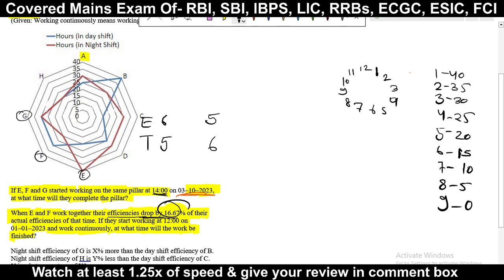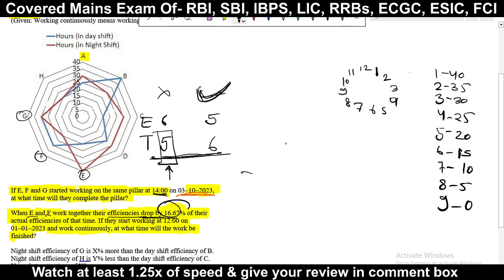First of all, whatever times are given, I will convert them according to 6 rather than 5, because this is new and this is old. I don't want the old, so I will calculate according to the new. I have to convert all the times given for E and F only, according to 6.